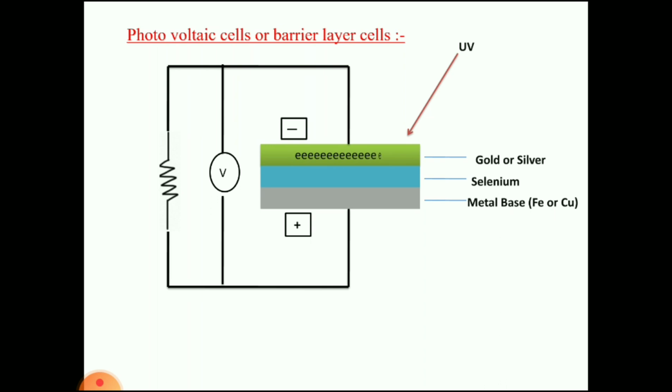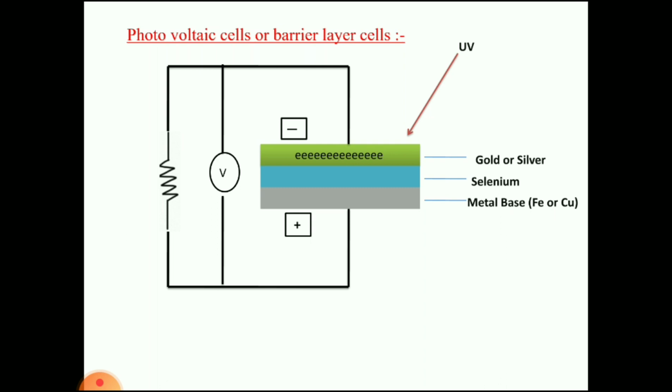Whatever electrons are produced will try to come into the metal base layer due to the concentration gradient. At the gold layer more electrons are there, at the metal base no electrons are there. When they try to move towards the metal base, the barrier between the selenium and metal base resists the flow of the electrons.